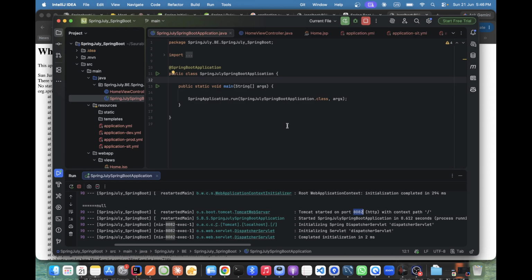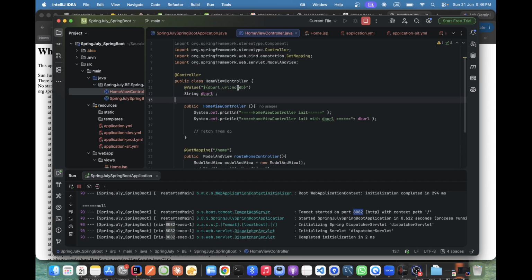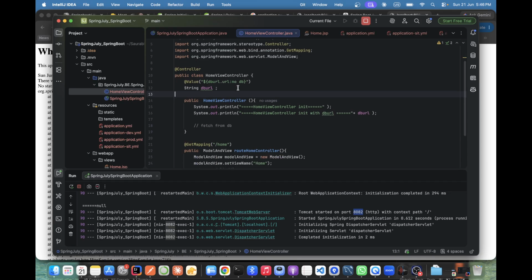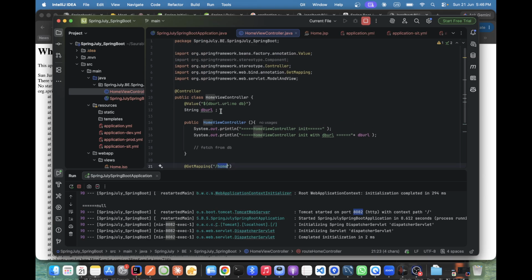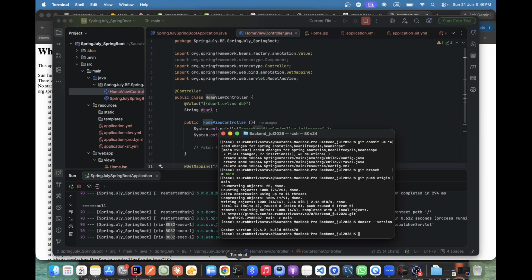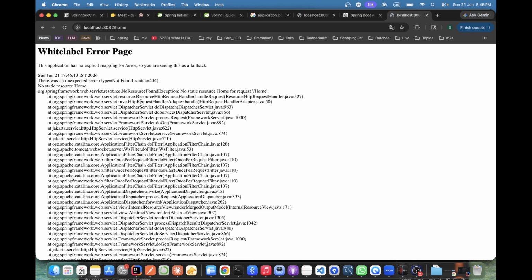Slash 8082. We got the request as well. Slash home, get mapping, controller, error, home 8082.